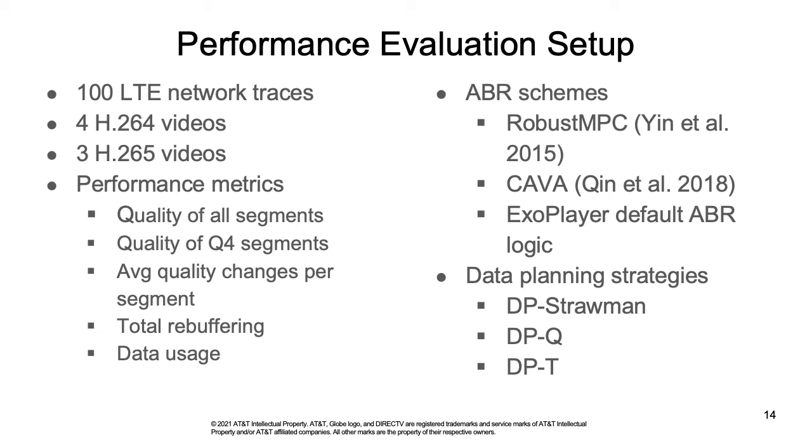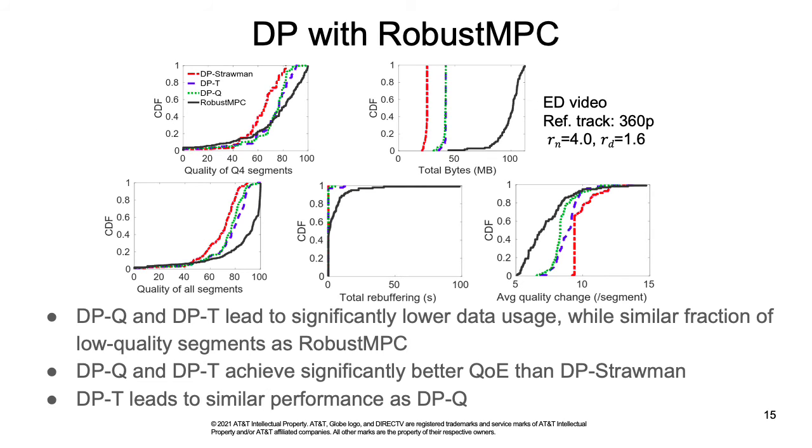The higher, the better. We consider 3 state-of-the-art ABR schemes: robust MPC, Kava, and the default ABR logic in Axel Player, which is a very popular player for the Android platform. The 3 DP strategies are DP Strawman, which is the simple Strawman strategy used as a baseline, and DPQ and DPT that we develop. We first show the results of DP with robust MPC.